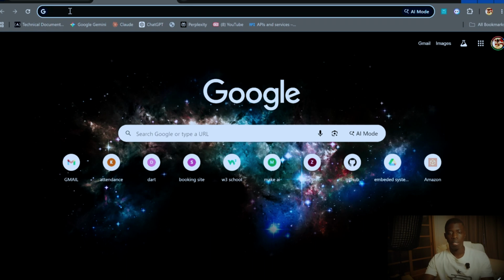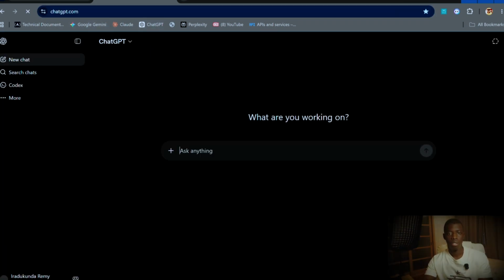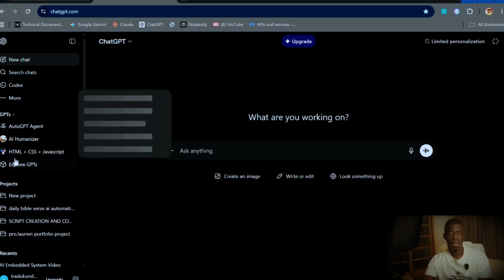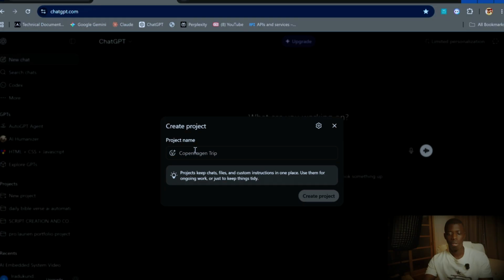So let's go ahead and open my ChatGPT, which is right here. Create a project. New project, and I call it embedded, and create it. I have different kinds of projects, like creating an automatic alarm, creating an automatic fan, because we are getting into summer. Let's go ahead and try these two and see which one is going to win.